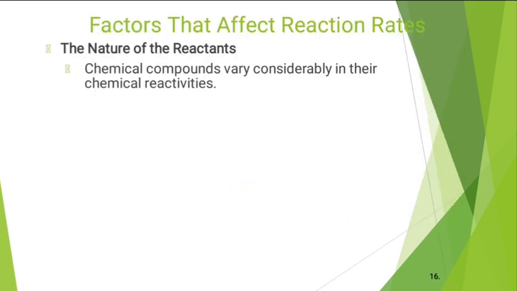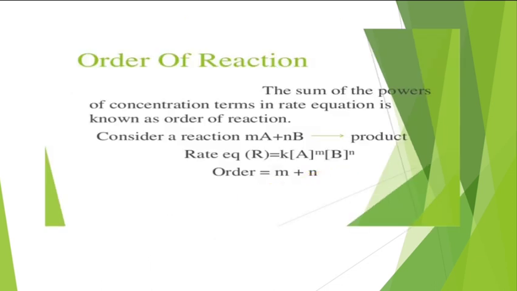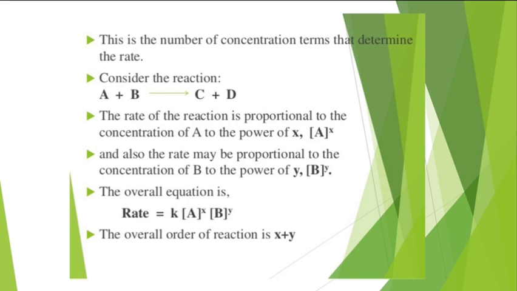So how can we find the order of reaction? The order of reaction is equal to the sum of the powers of the concentration terms. We just add these terms, m plus n. So this is our order of a reaction. This is the number of concentration terms that determine the rate. And consider again a general reaction: A plus B gives C plus D. The order of reaction does not depend on the products, only on the reactants.